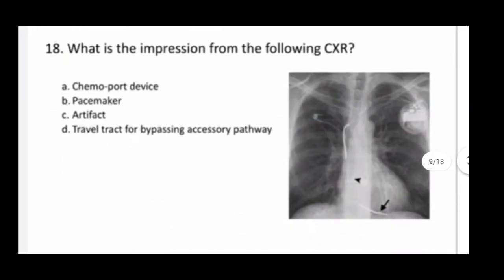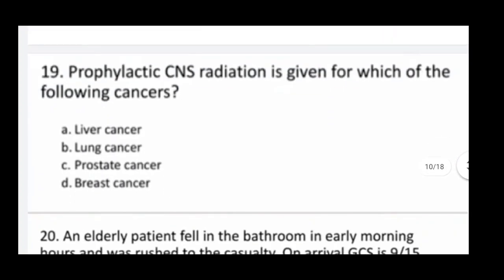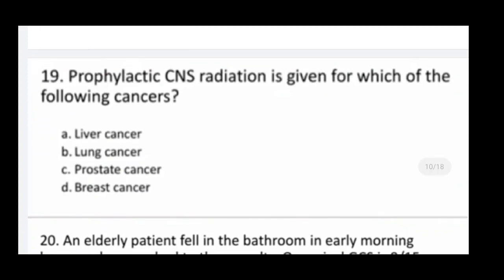Next one, what is the impression from the following chest X-ray? So its correct answer is B, pacemaker. Next one, prophylactic CNS radiation is given for which of the following cancers? So here correct answer is B, lung cancer.